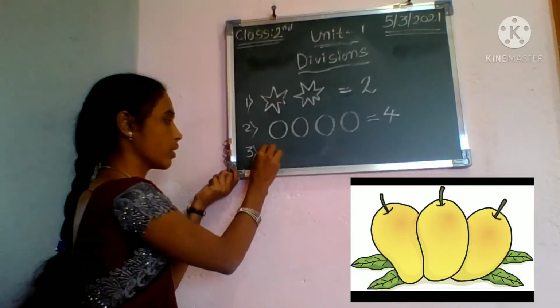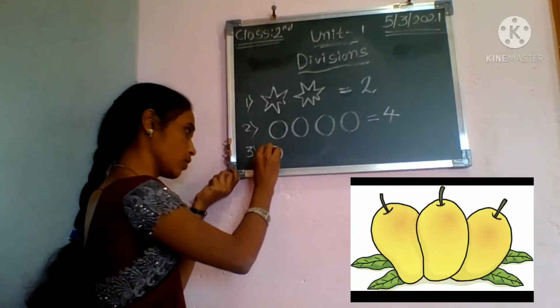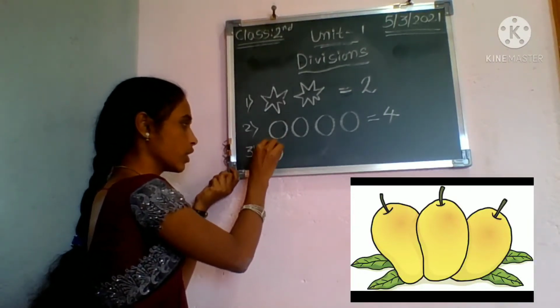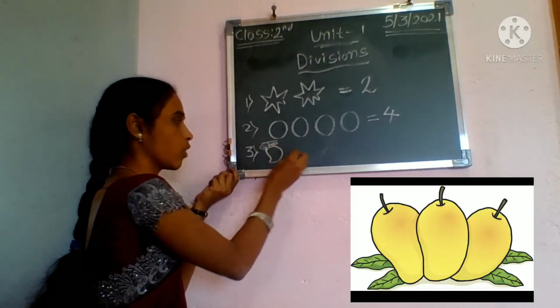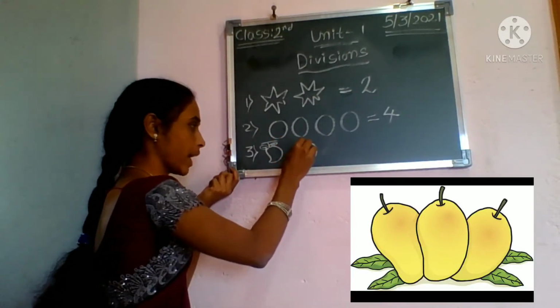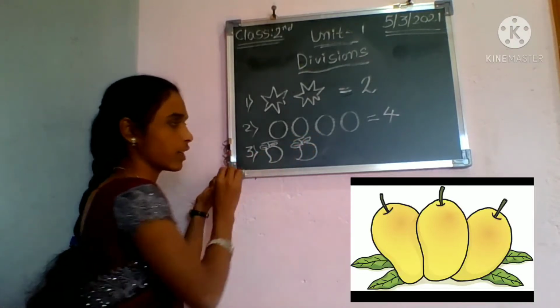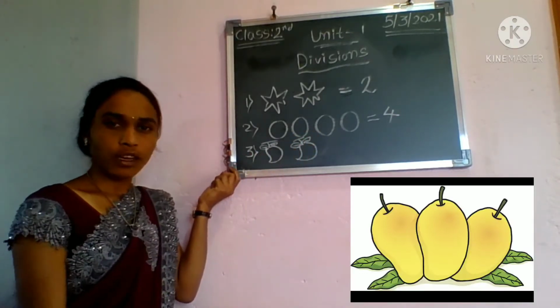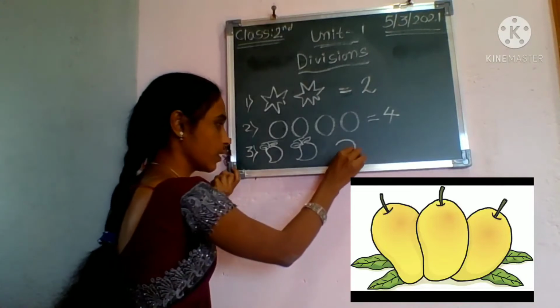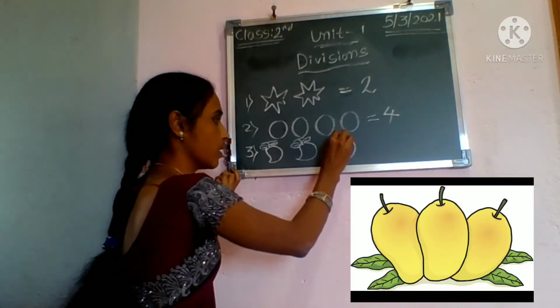Then I draw some mangoes. Look here, students. These are called mangoes. Mango is called the king of the fruits.